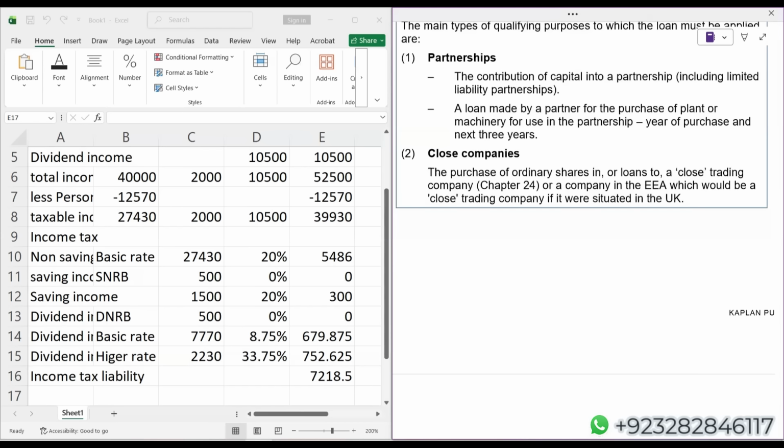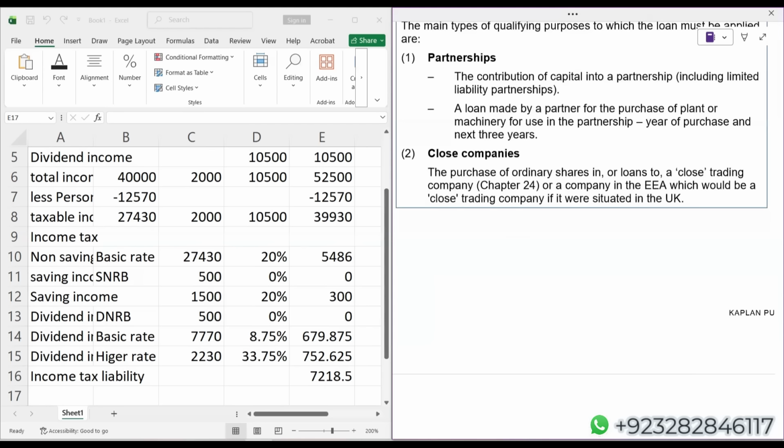But the question is, what about those individuals who are very wealthy? In every society you will have ultra rich people also. What about those people? They have got big pockets, they are very wealthy. Will they also be getting the personal allowance? If they are also getting a benefit from the personal allowance, then there will be a question mark on HMRC: why are you providing a benefit to those people? They are very wealthy. Why are they also getting personal allowance? So that is why HMRC came up with a solution.